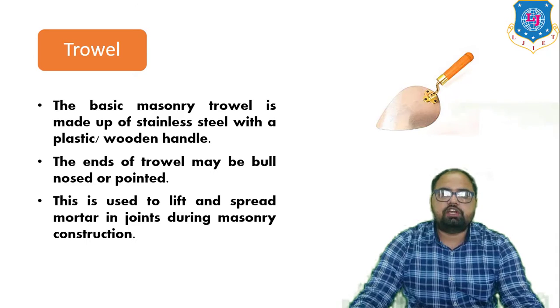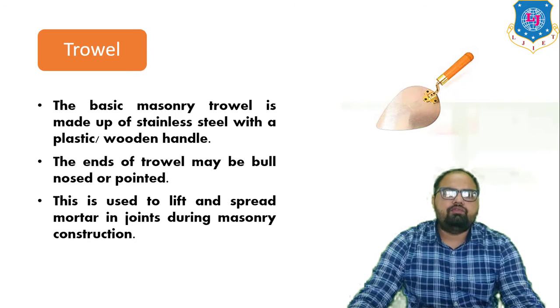So let's start with the trowel. The basic masonry trowel is made of stainless steel with a plastic or wooden handle. The ends of this trowel may be bull-nosed or pointed, and it is used to lift and spread mortar in joints during masonry construction.